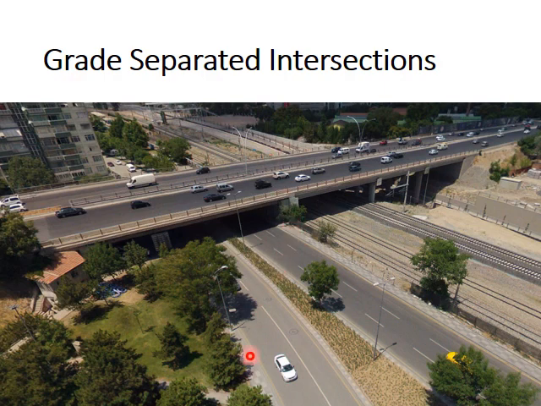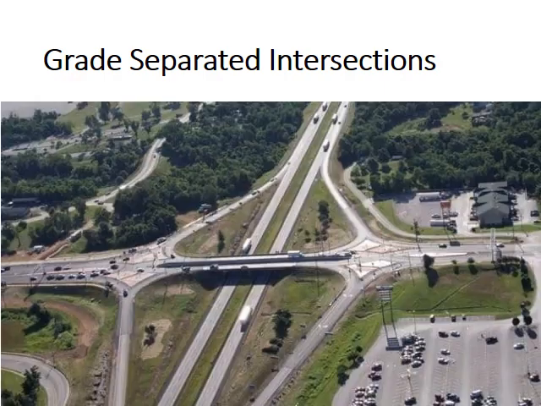But how can a car from this road go onto this road? So for that, a facility called the interchange or interchange ramps are provided. So here you can see there are some ramps or other facility provided. Here one road is going this way, one road is going this way.